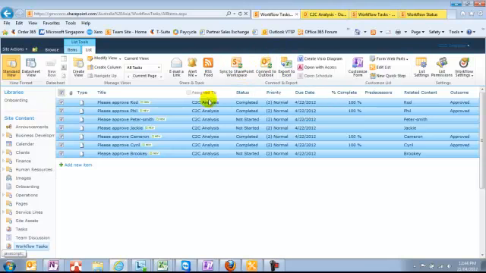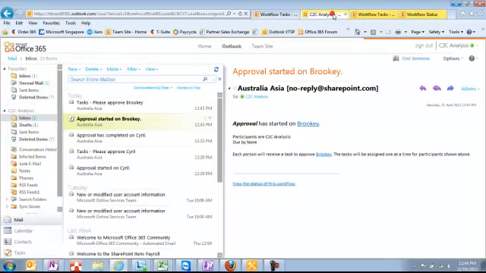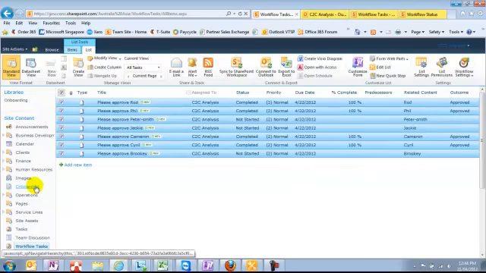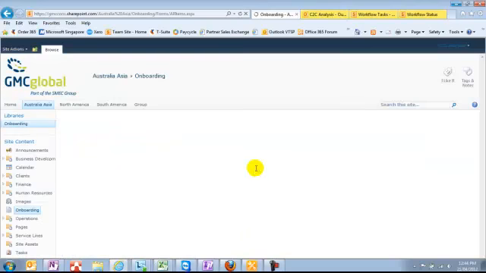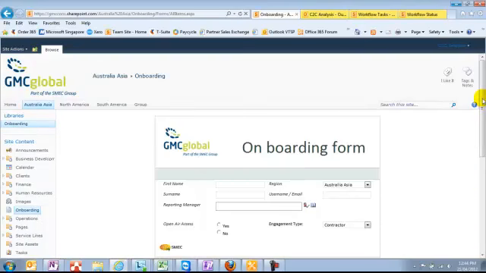So that's the very simple onboarding process. Not too exciting. We didn't do too much to it, but they didn't have a lot of time. But as you can see, you can make that workflow quite complex.